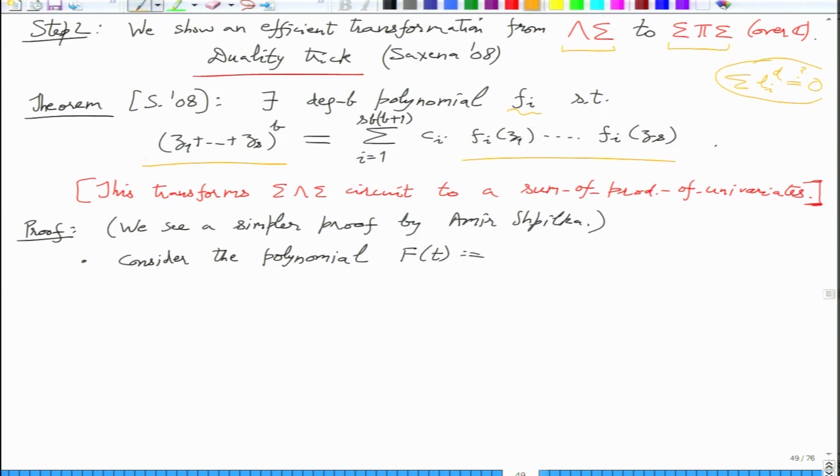Remember that we are working with only this case, so we have reduced all our model difficulties into just this. We are only focusing on a sum of distinct variables raised to b, and we want to express it in an alternate yet efficient form. So can you guess what this auxiliary polynomial will be using these z1 to zs?